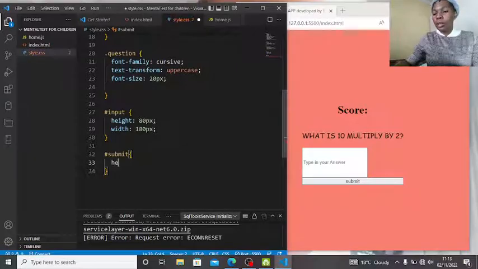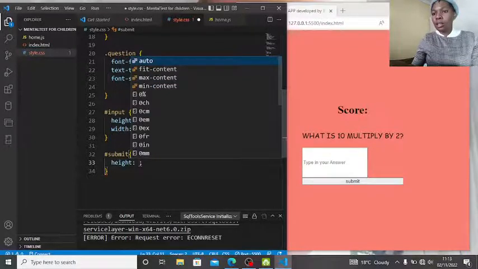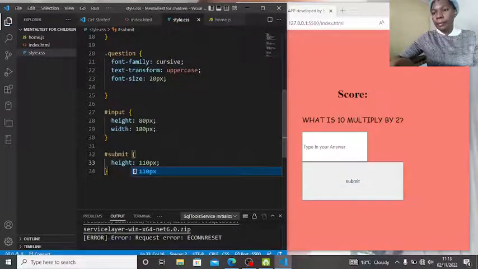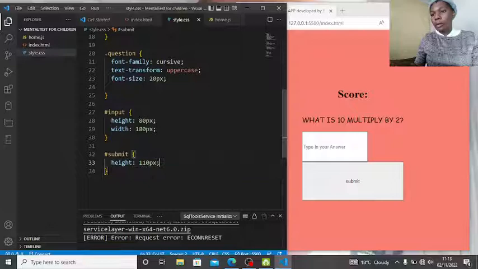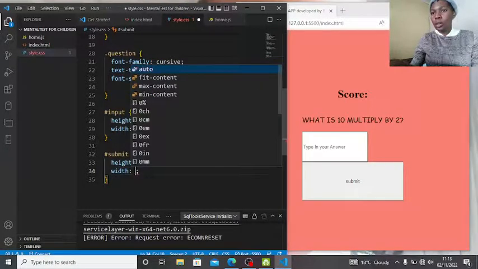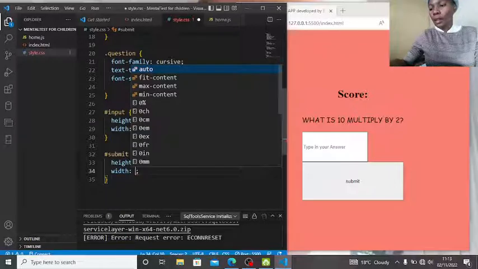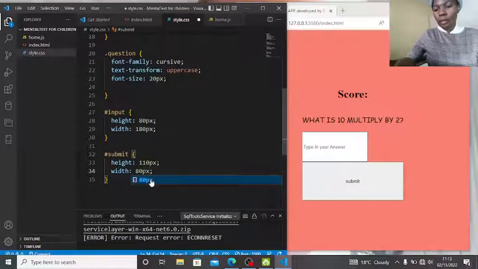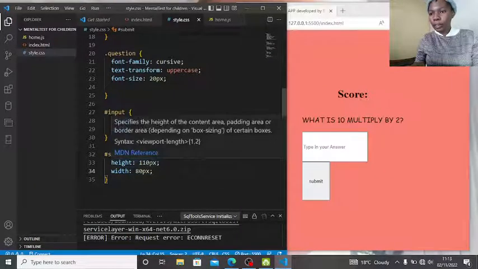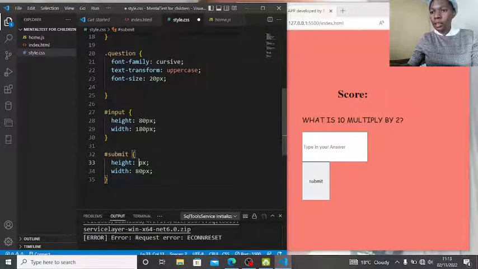How we want the height to be 110 pixels. There you go. I want it to be this much, and the width to be 80 pixels. Don't want it to be too long. Yeah, this is perfect. Let me just minimize my height to be at least 70.